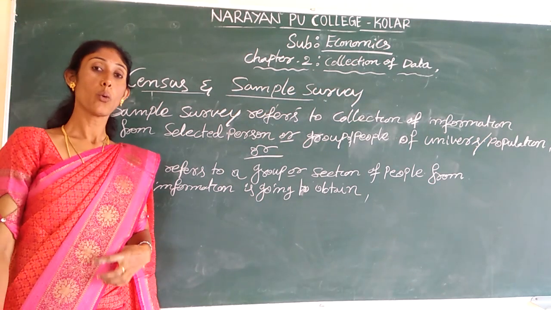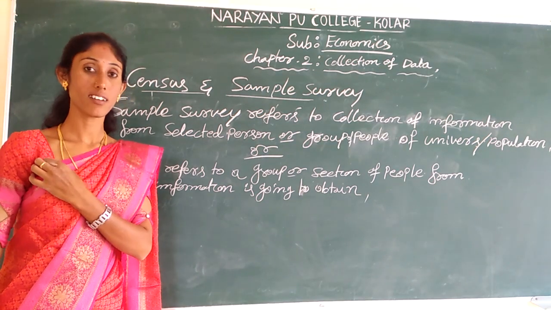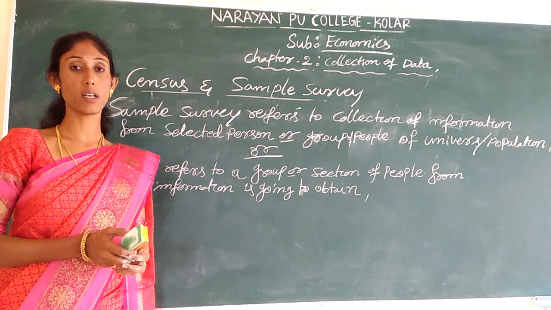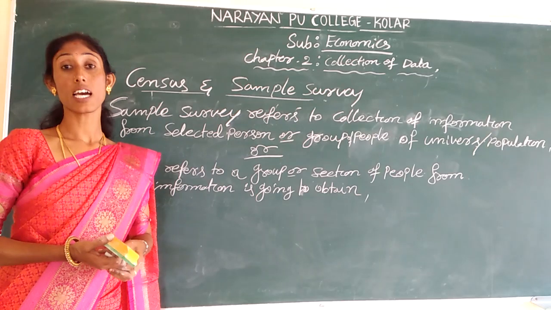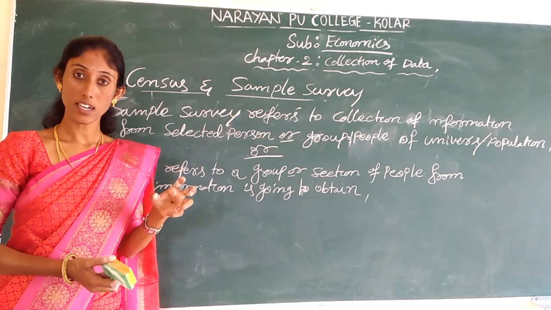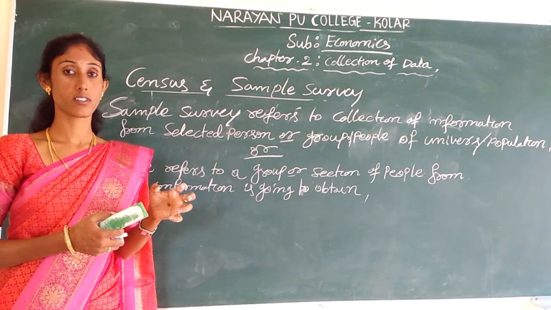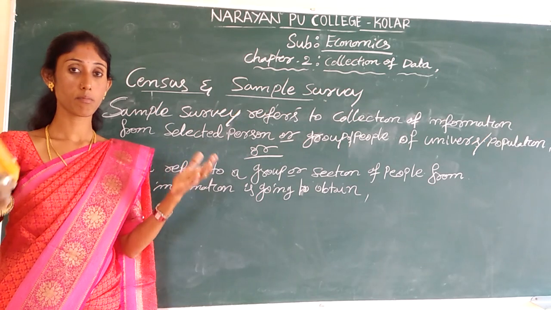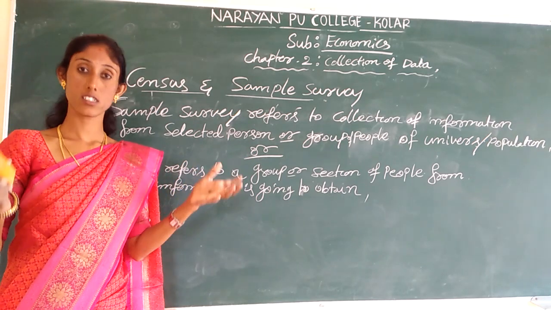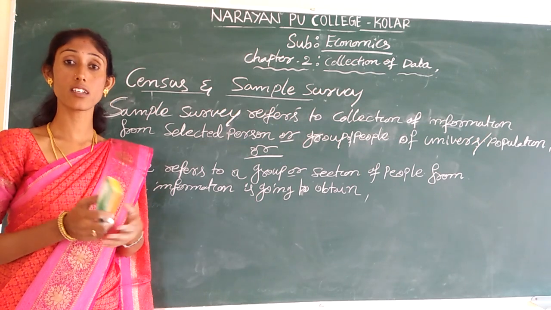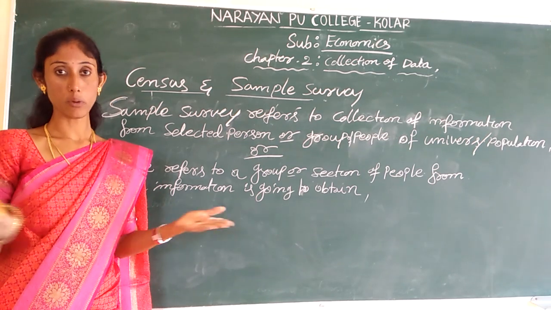I said that when we need to conduct a statistical survey relating to a large number of people, sometimes we are unable to collect accurate or reliable data, and the census also costs huge money, and the time taken is also more.